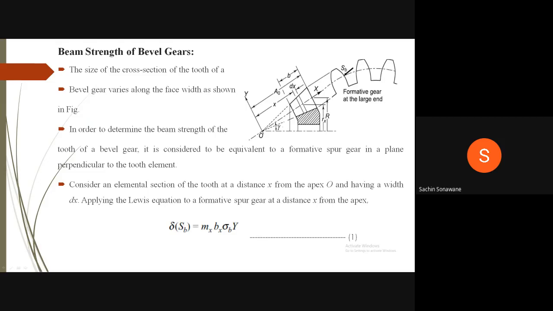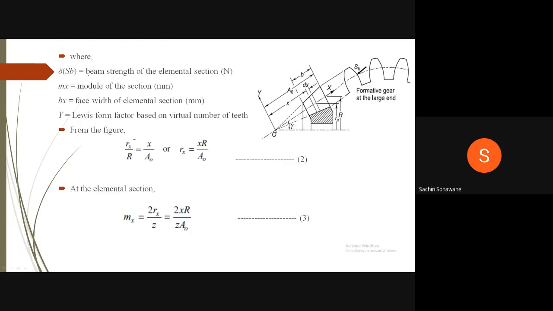Therefore, delta SB is equal to mx into bx into sigma b into y. Y is nothing but Lewis form factor. Sigma b is the bending stress. Therefore, this is equation 1, where delta SB is equal to beam strength of the elemental section in Newton, mx is equal to module of the section in mm, bx is equal to face width of elemental section in mm, y is equal to Lewis form factor based on virtual number of teeth.